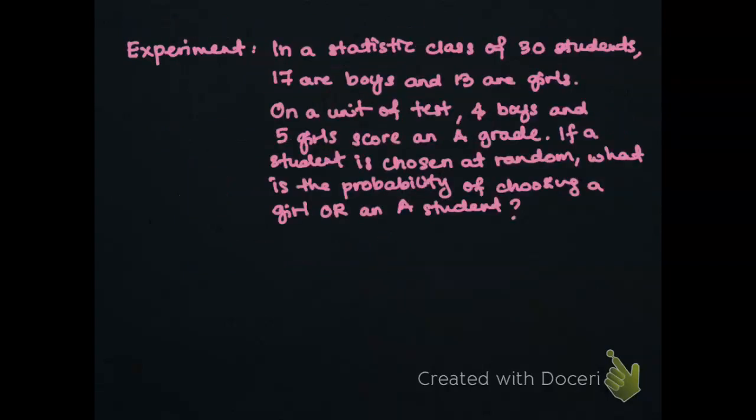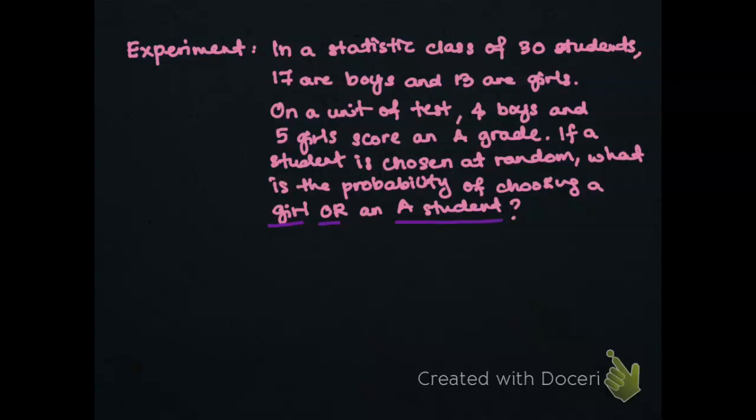Okay, we'll take a look at another example, another experiment. In a statistics class of 30 students, 17 are boys and 13 are girls. Of the students who took a test, 4 boys and 5 girls score an A grade. If a student is chosen at random, what is the probability of choosing a girl or an A student? So now, the question wants us to choose a girl or an A student.